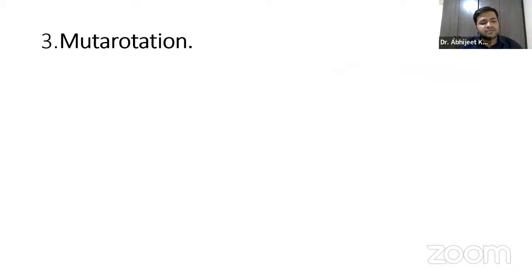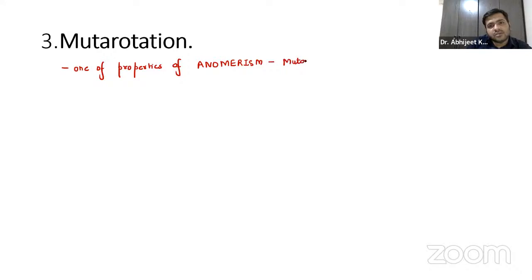Now coming on to the next question, guys, the muta rotation. Let us just try to summarize this muta rotation. We have discussed it yesterday. Muta rotation is one of the properties of anomerism, and that is nothing but this muta rotation. Now, what does this mean, guys?